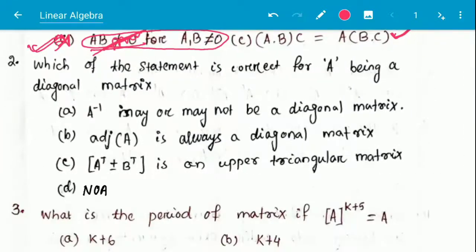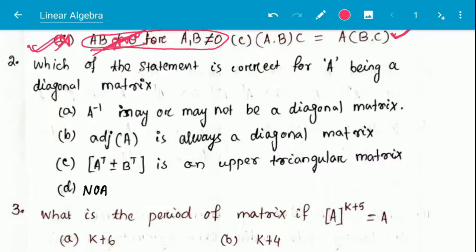Next question: which of the statements is correct for A being a diagonal matrix? If A is a diagonal matrix, then what is the correct statement regarding A? Option A, inverse may or may not be a diagonal matrix. Option B, adjoint of A is always a diagonal matrix. Option C, transpose of A plus minus transpose of B is an upper triangular matrix. Option D, none of the above.